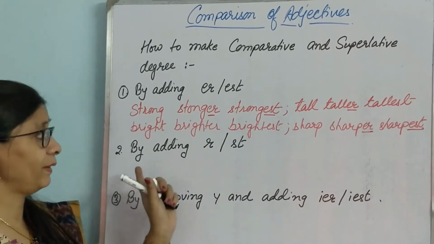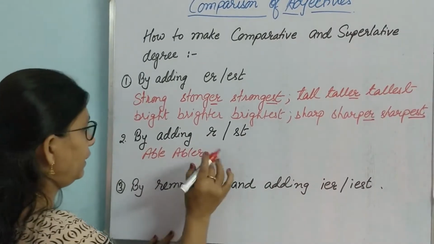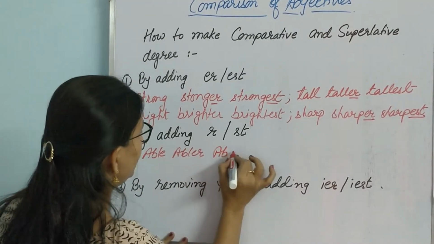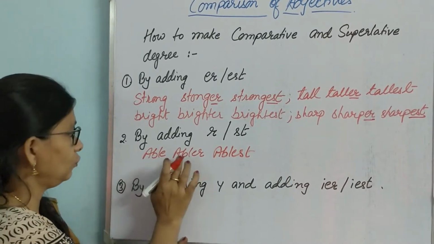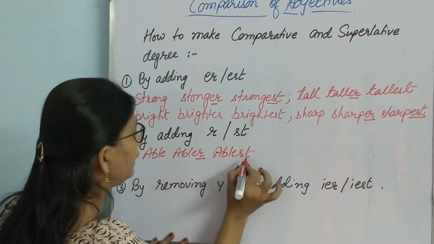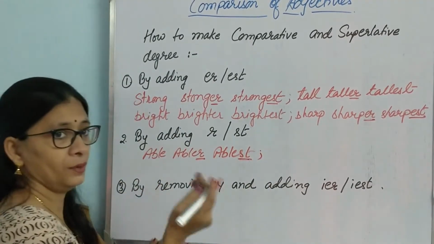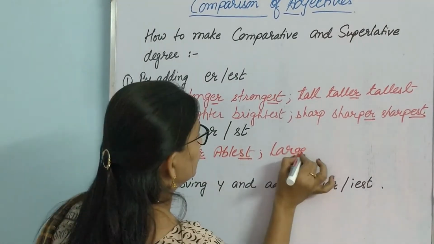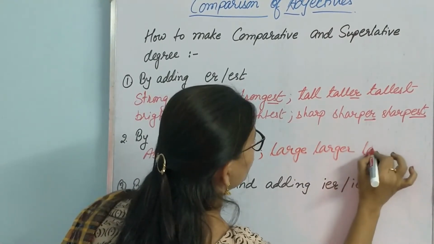Now the second type is by adding R or ST. Let us see the words. Able, abler, ablest. The word is ending in E, so we just add an R and ST. Then large. Large will be larger, largest.